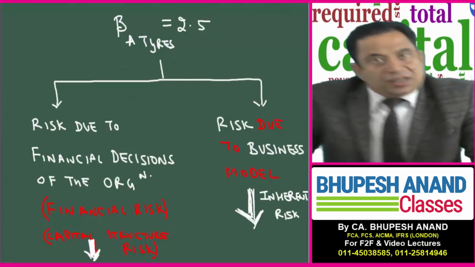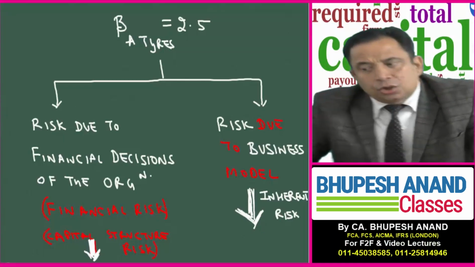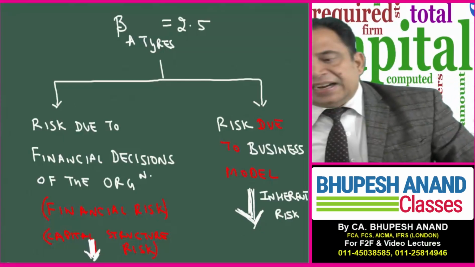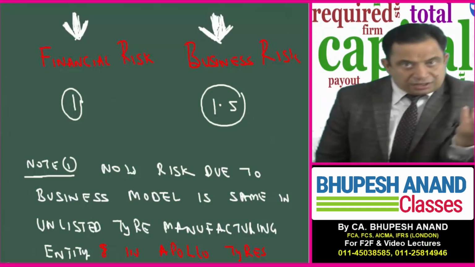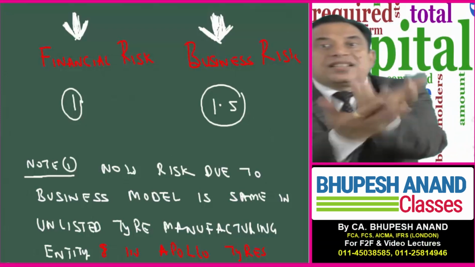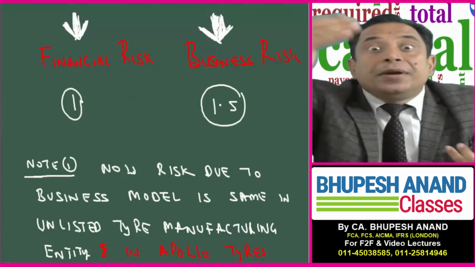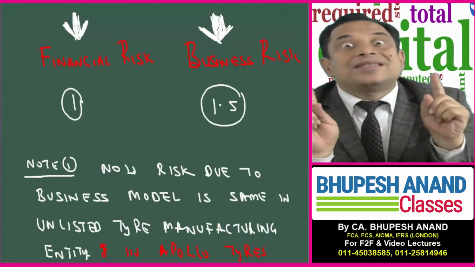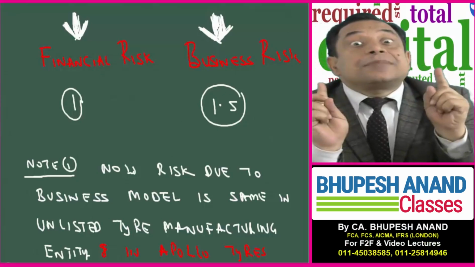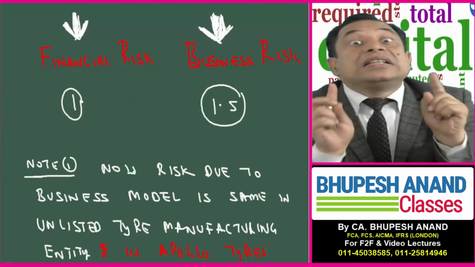So the first is business risk and the second is financial risk. Financial risk can be maximized and minimized, it depends upon company to company, but business risk will remain the same. So I will use this concept for calculating beta of Patanjali or the unlisted target company.